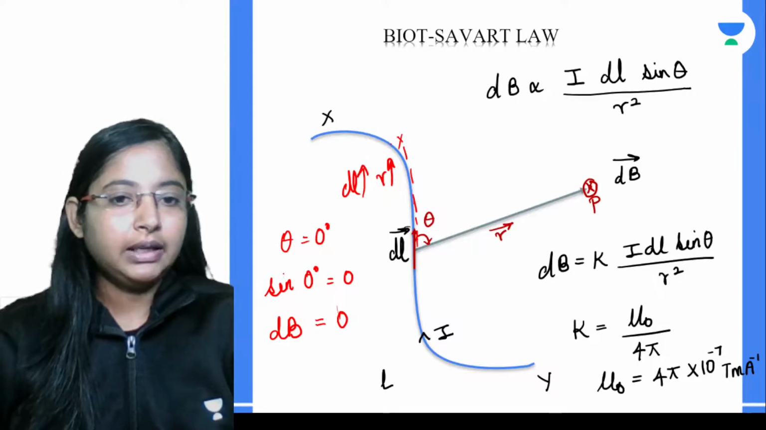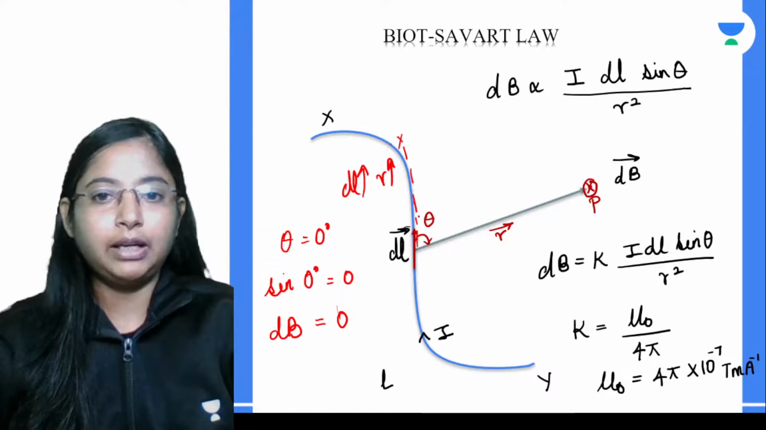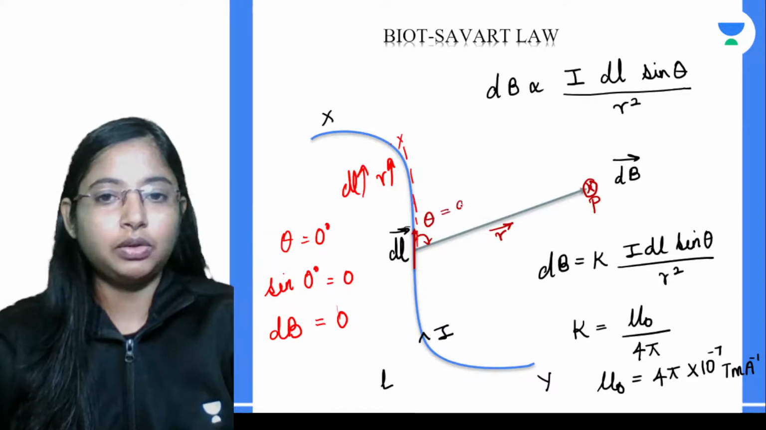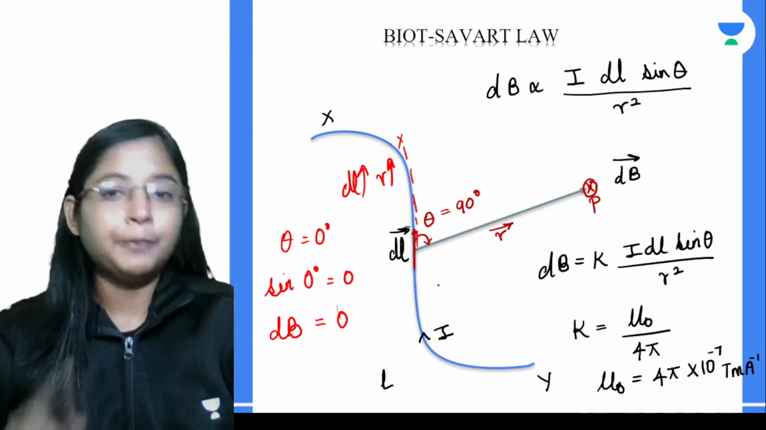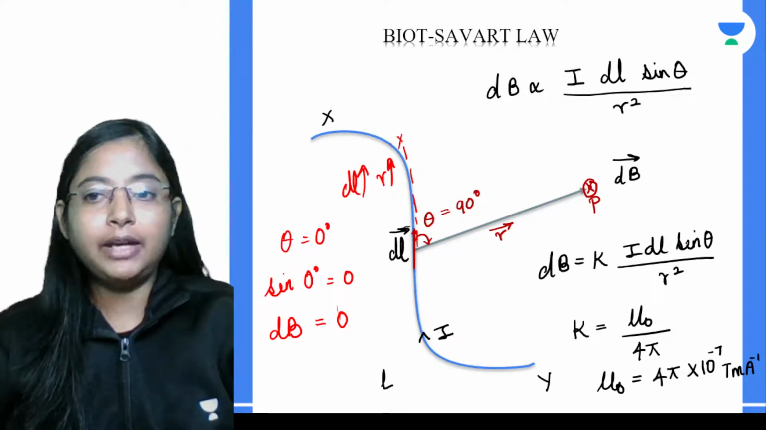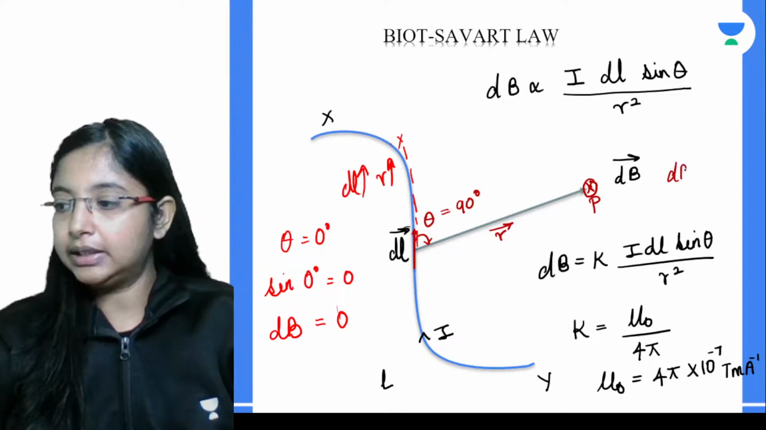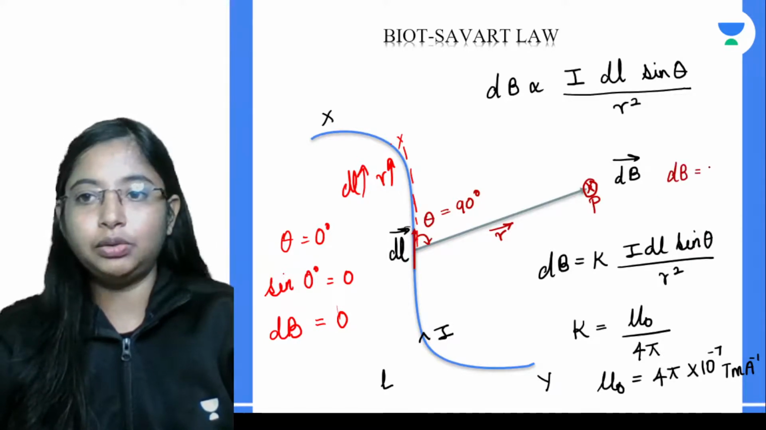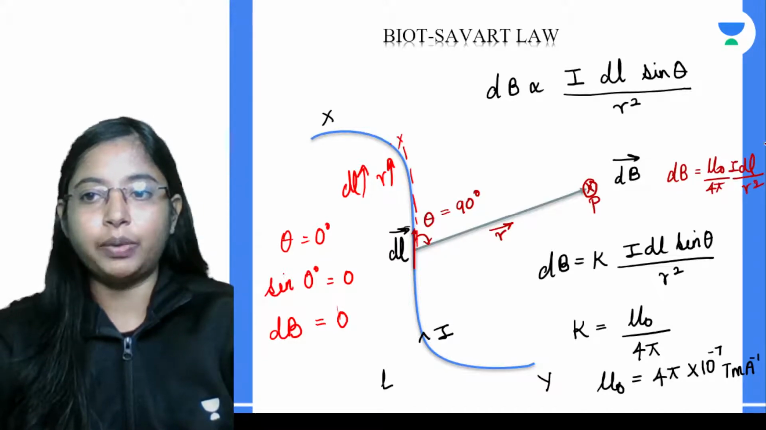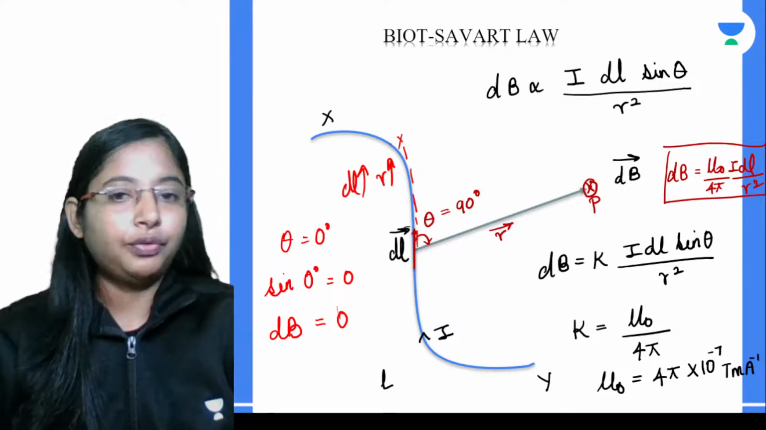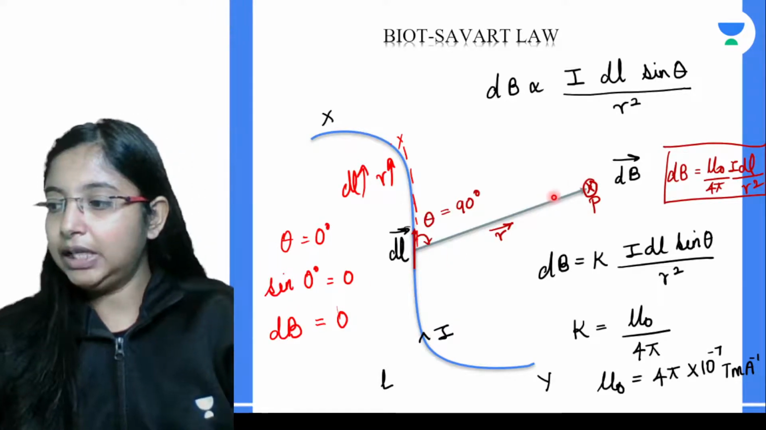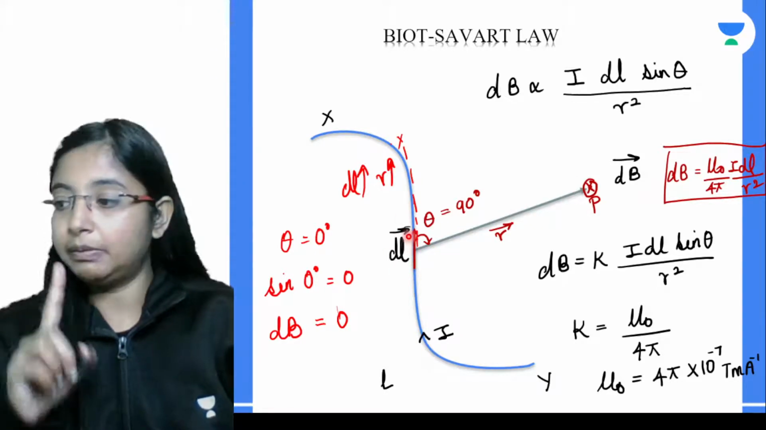But now let's say, like in the earlier case, we take this theta to be equal to 90 degrees. That is, the point we are taking is perpendicular to the current element over here. Then what would happen? Sine of 90 is 1, so you will get dB is equal to mu naught divided by 4 pi, I dl divided by r square. This will give you the maximum magnetic field. So from here we can say the magnetic field because of this current carrying element is maximum.